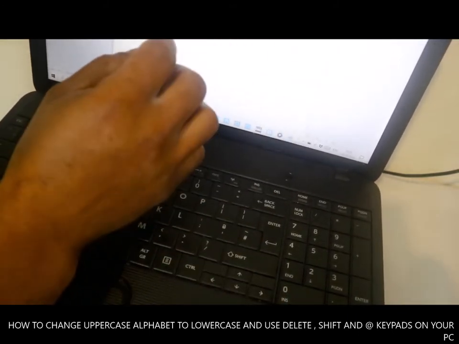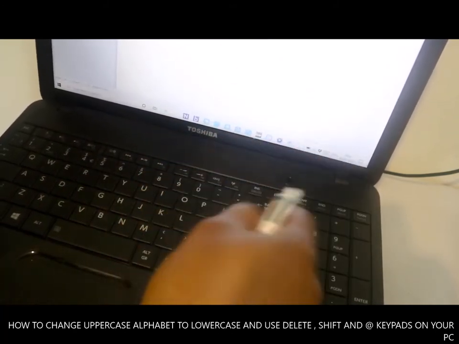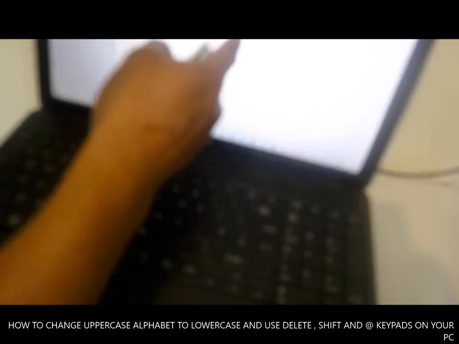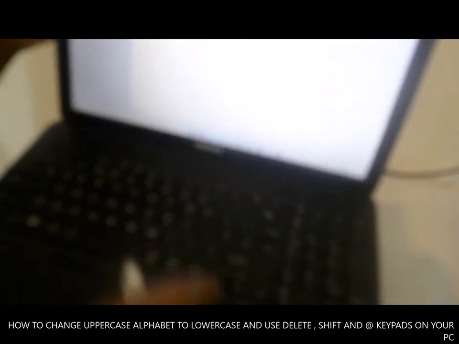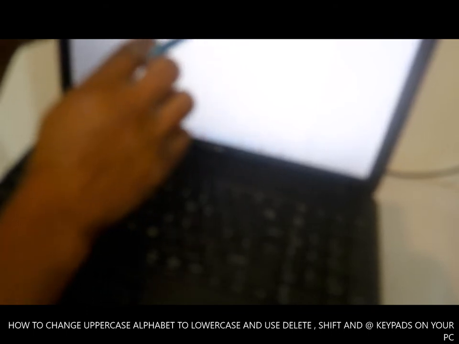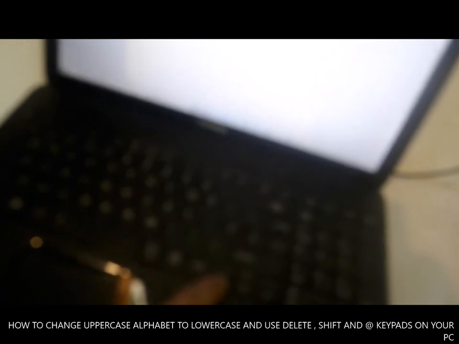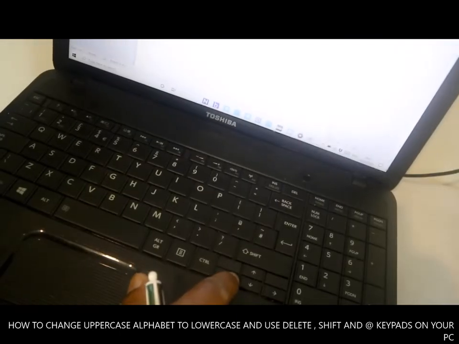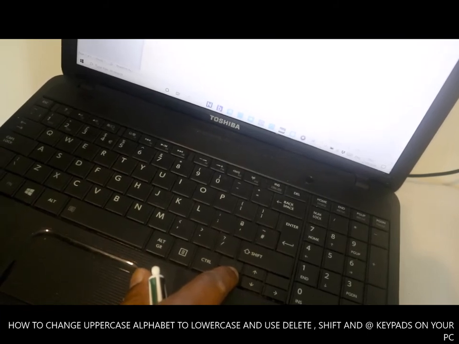Now to remove this at, you just need to use this button here. If you click back, it will delete everything. You can delete using delete or back. Once you click back, this letter has gone off, so write it back. But if you want to delete in the middle of the letter, like we have two at signs here, use this arrow to go inside, to the point you want.